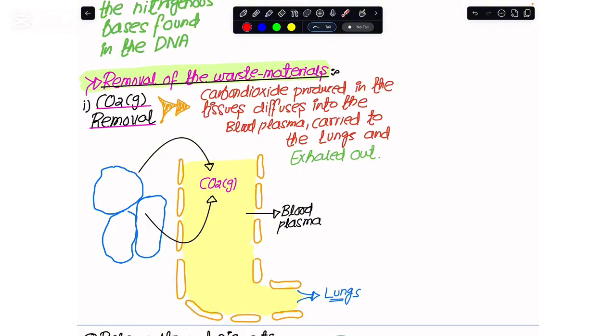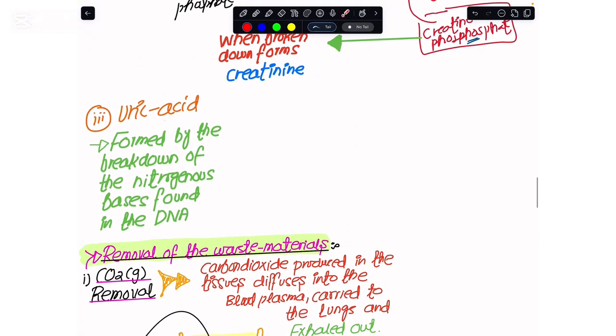I forgot to mention one thing: not only carbon dioxide and the nitrogenous waste materials that I have talked about, but there are also some excess materials coming into my body from the diet. Since we are eating vegetables and fruits, we take in more amino acids, and we are taking water in the diet, which may be present in excess in some scenarios, and also mineral salts.